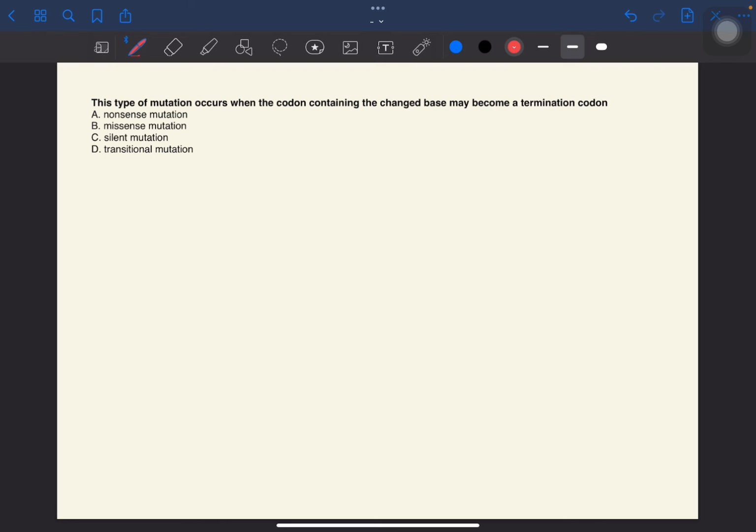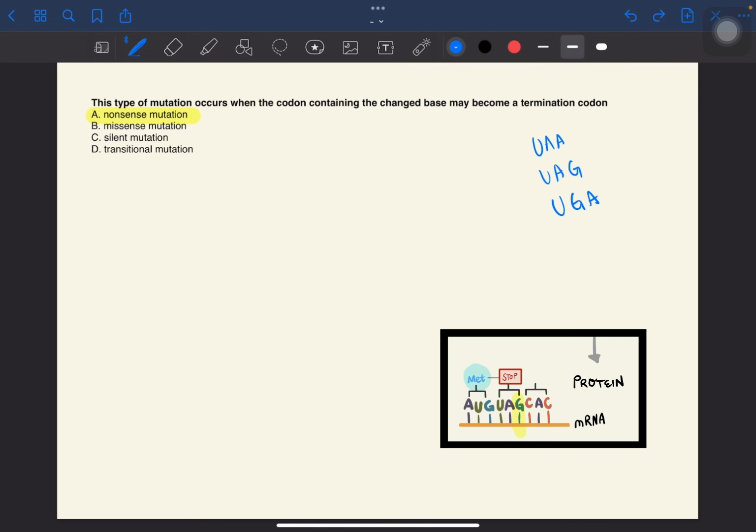Okay, so practice questions. This type of mutation occurs when the codon containing the changed base may become a termination codon. Okay, so the answer to this one is nonsense mutation. Okay, so nonsense mutations result in a premature termination of the growing polypeptide chain. So remember the 3 stop codons UAA, UAG, UGA.